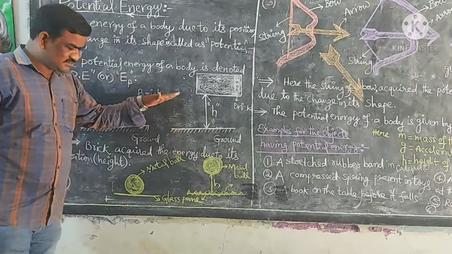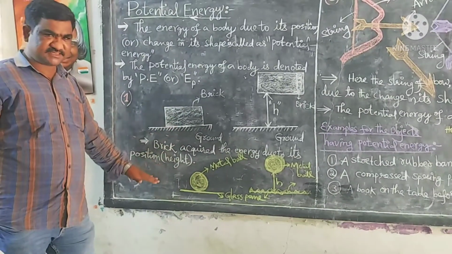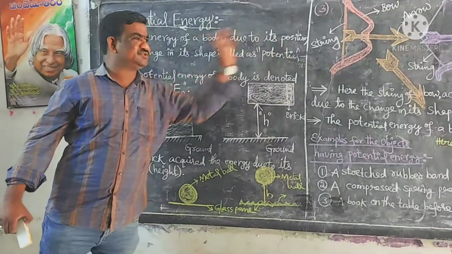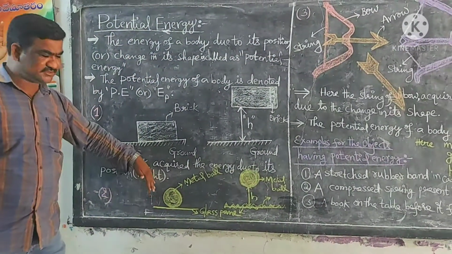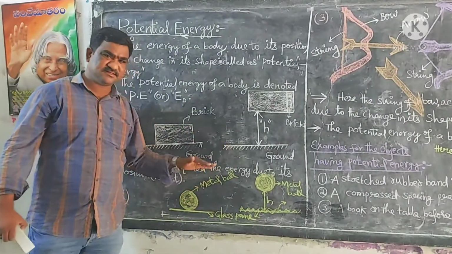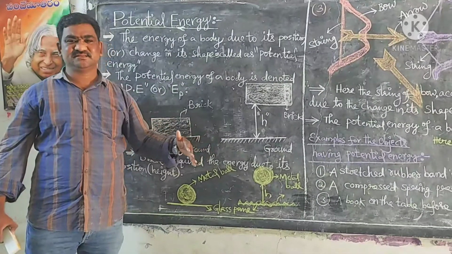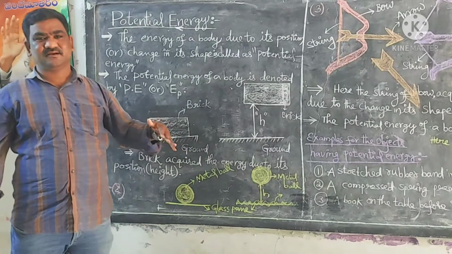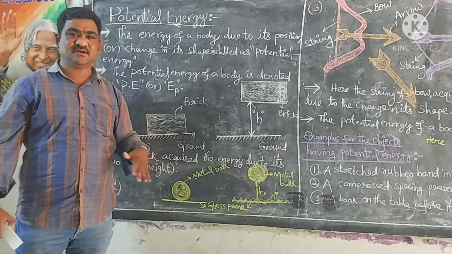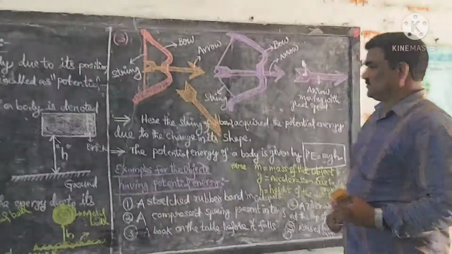So here we can conclude from these two instances that the energy of a body due to its position or height is called potential energy. In these two cases, the objects possess potential energy due to their position or height when they are raised from the ground. So consider the other activity.